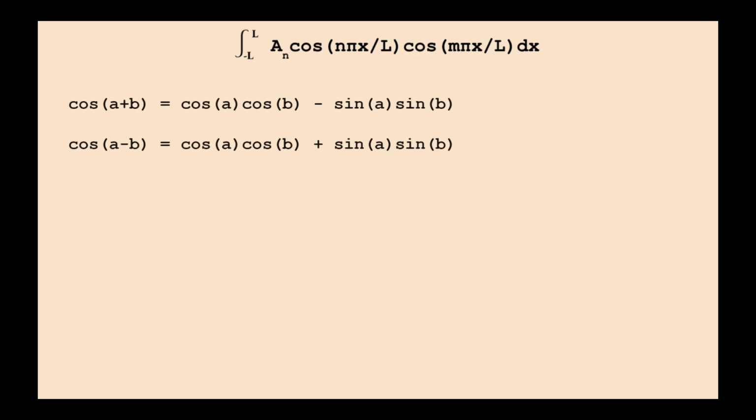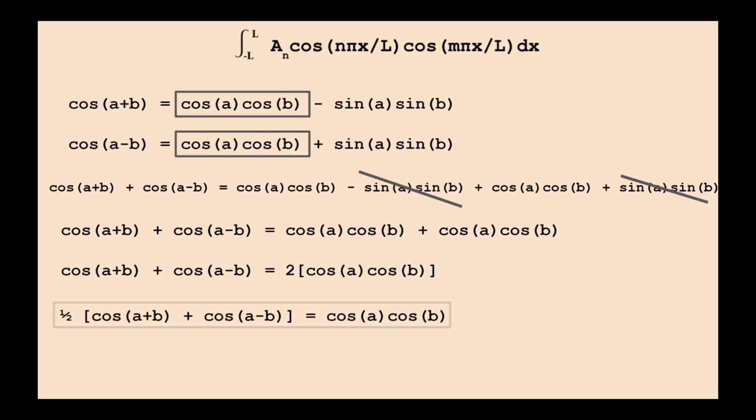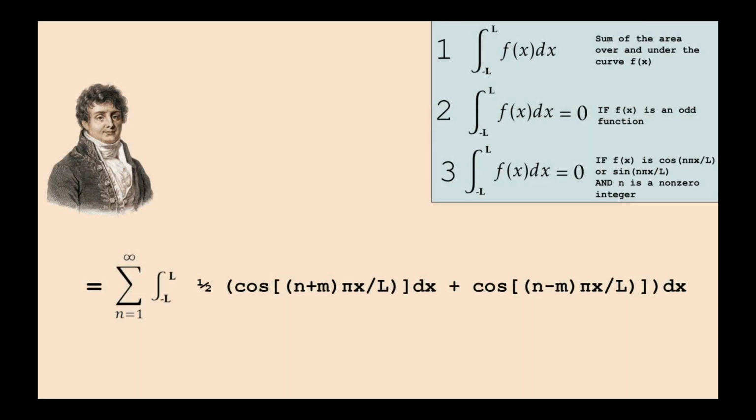Notice cosine of n pi x over L times cosine of m pi x over L is kind of similar to our cosine rules for cosine of a plus b and cosine of a minus b. If we add cosine a plus b and cosine a minus b, we get 2 times cosine a times cosine b. Half that, and we get cosine a times cosine b. Now that's just like what we have. Converting our cosines to this form, we end up with this.